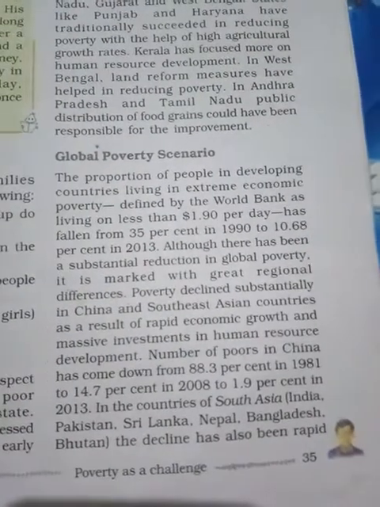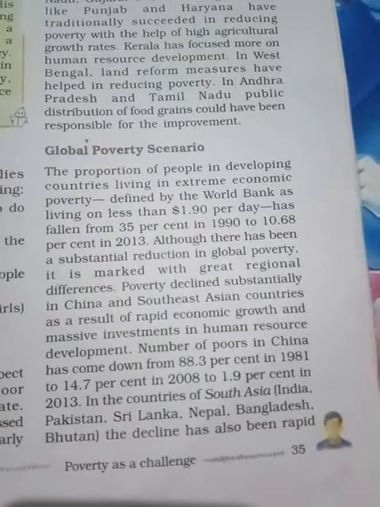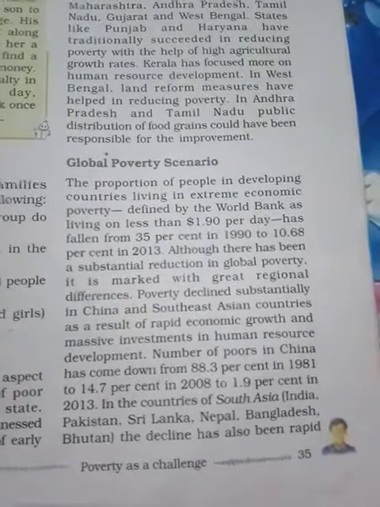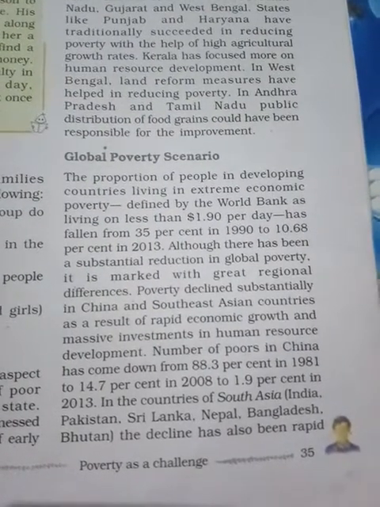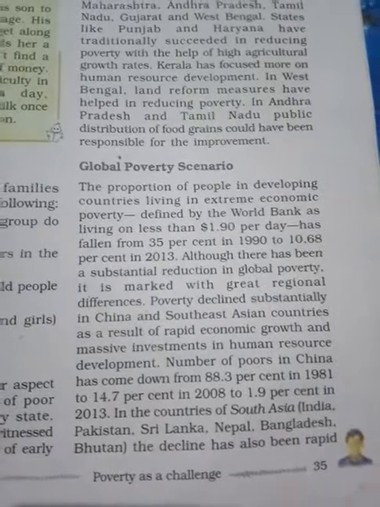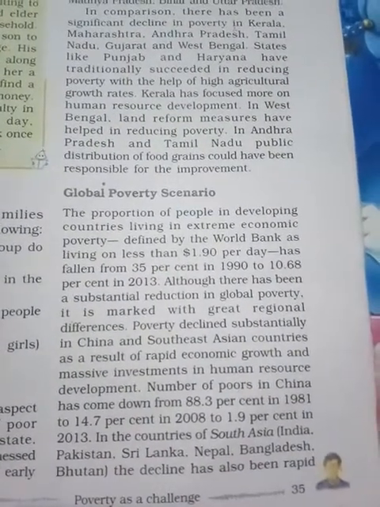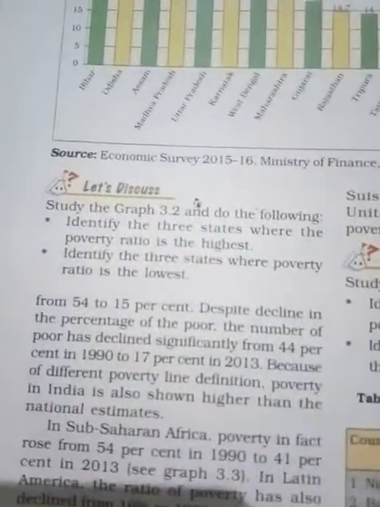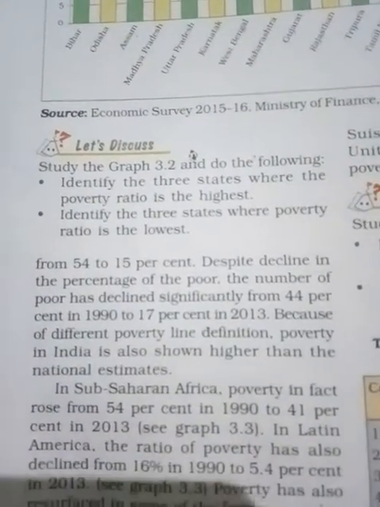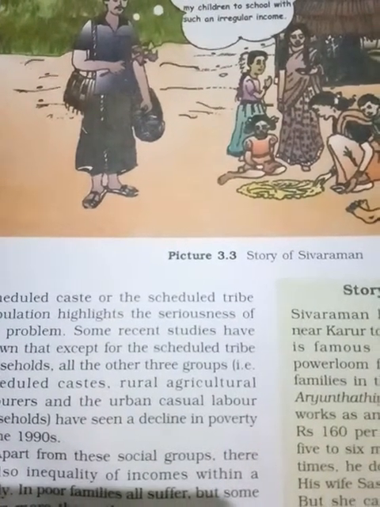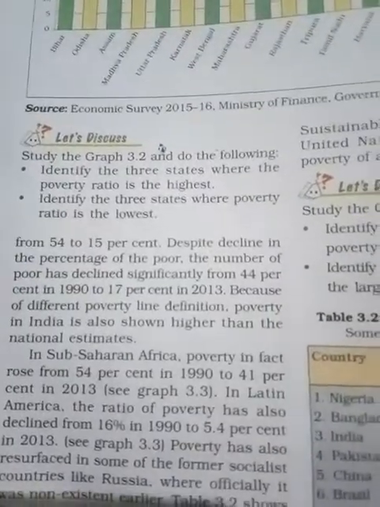In the countries of South Asia, like India, Pakistan, Sri Lanka, Nepal, Bangladesh and Bhutan, the decline has also been rapid, from 54 to 15%. That means in South Asia also, the poverty level has been reduced.